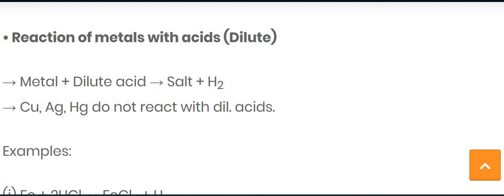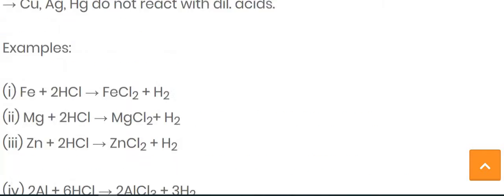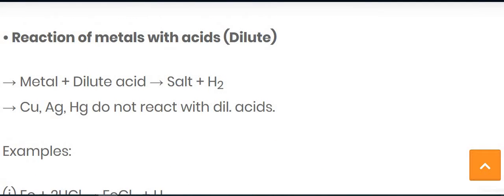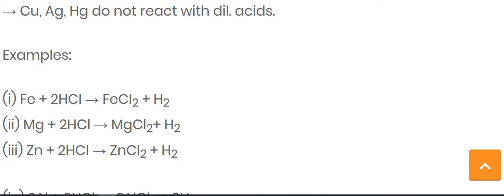Now the next one, let's see an example of metals which react with acid. If we take Fe, meaning iron, and react it with dilute HCl, meaning hydrochloric acid, then we get the salt of iron, FeCl2, and along with that hydrogen gas is released. Let's balance the equation.